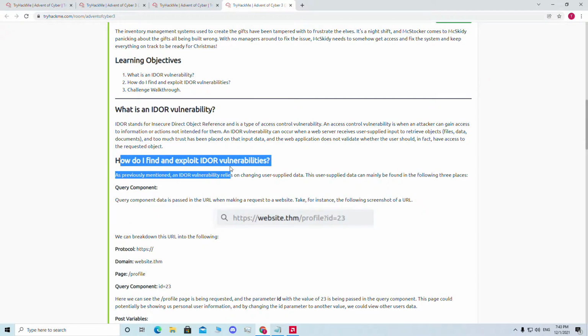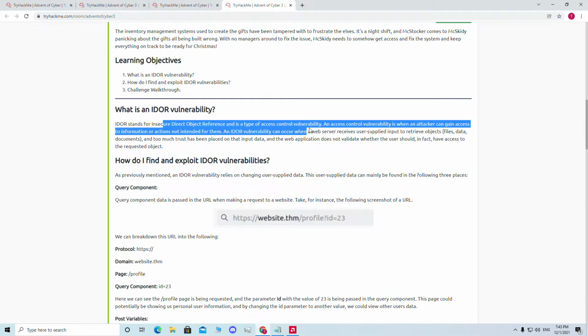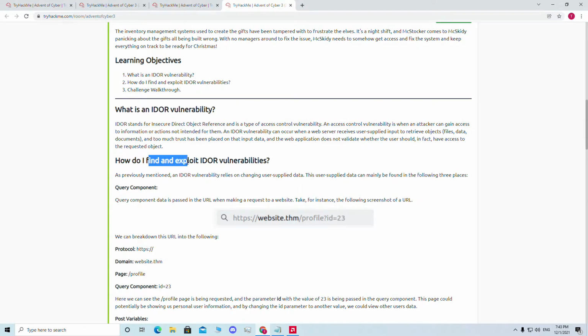What an IDOR vulnerability is, I already explained: it is a type of access control vulnerability. How do I find it? You have to depend on the user supplied data. When we see a website like this, it has the protocol, then the website address, and then in this parameter we can see id equals 23. That means this is the data the user is supplying to the web server. If we can tamper with that data, let's say instead of 23 we put 25, and we get access to another user, that means the website has an IDOR vulnerability.